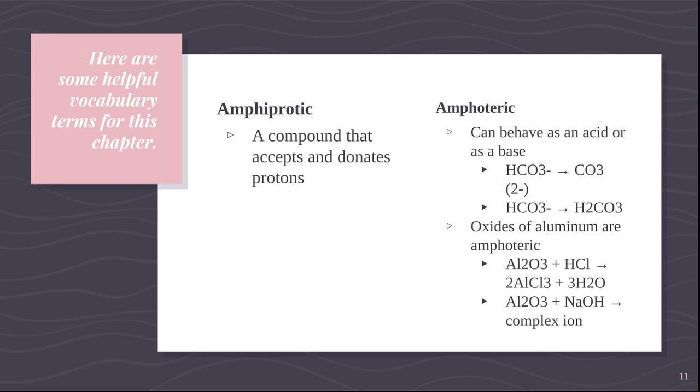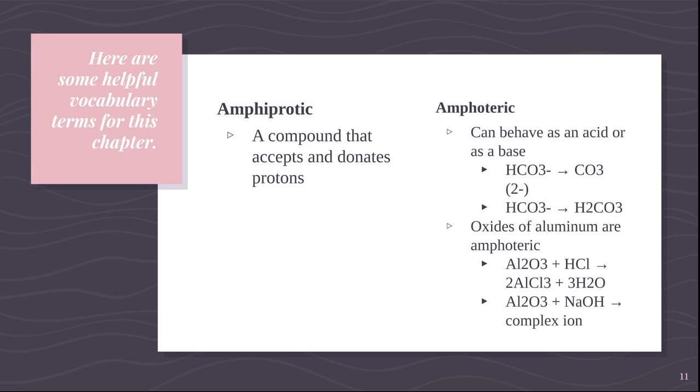So here are some helpful vocabulary terms for this chapter. Amphiprotic is a compound that accepts and donates protons. An amphoteric is anything that can behave as an acid or a base. The oxides of aluminum are amphoteric. So for the first example, we have aluminum oxide plus hydrochloric acid gives you aluminum chloride and water. In this example, aluminum oxide acts as a base and HCl is your acid, so the transfer of protons is going from HCl to H2O.